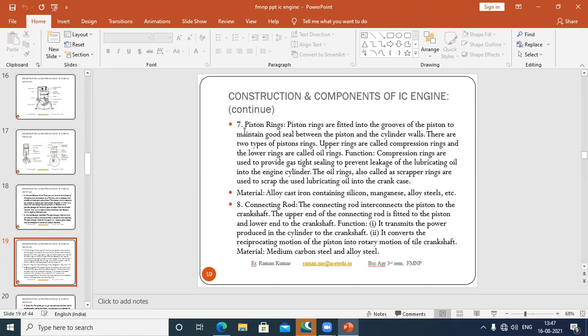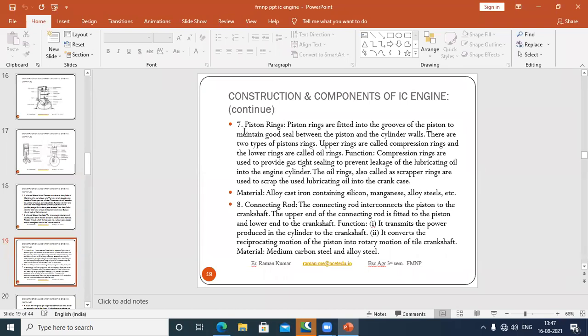The oil ring is a scraper ring, used to scrape off the used lubricant oil, and it is also used for cooling purposes. The piston ring materials are mostly alloy cast iron containing silicon, manganese, alloy steel, etc.